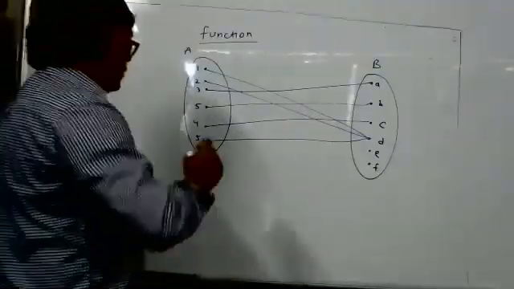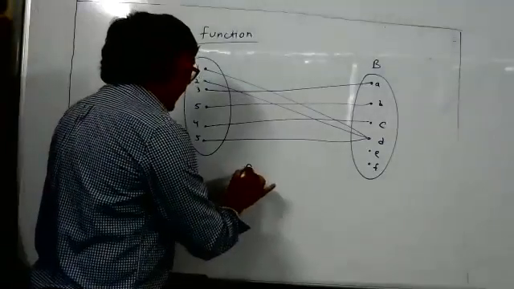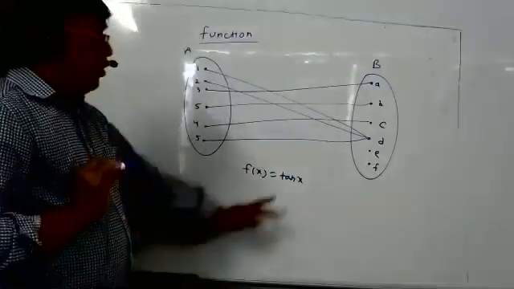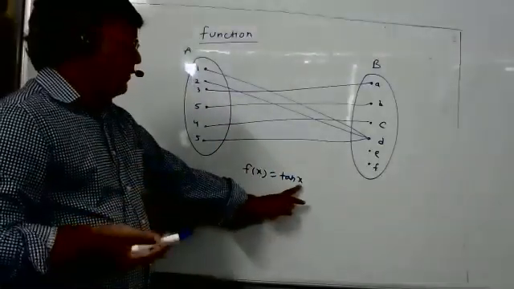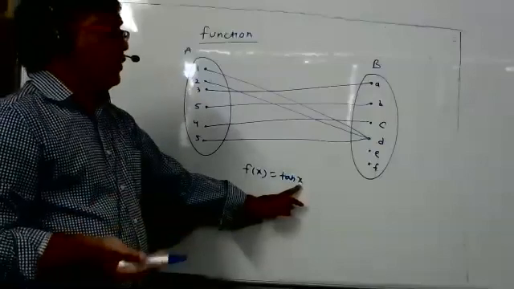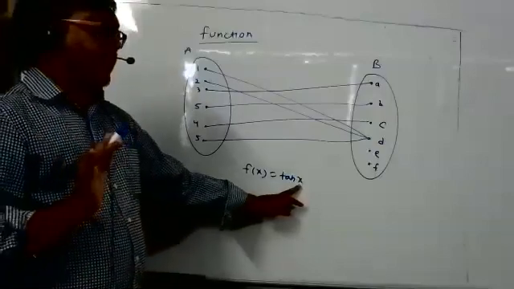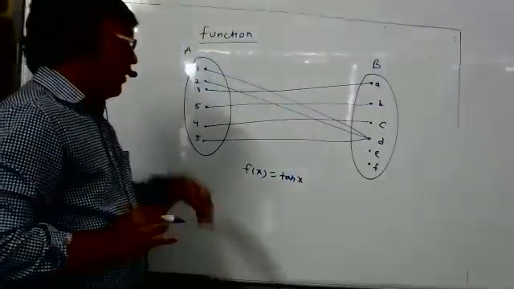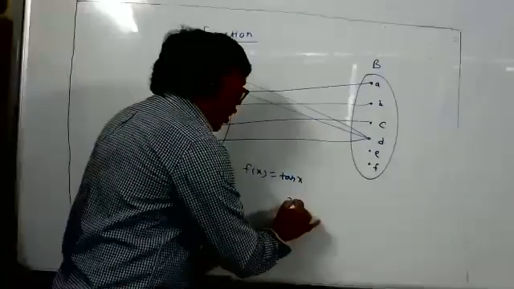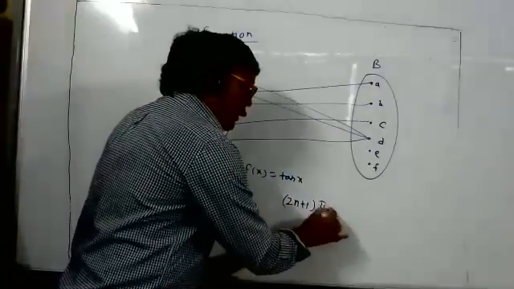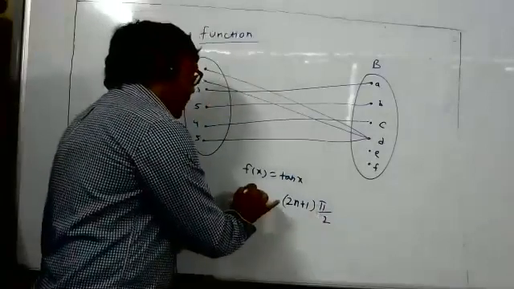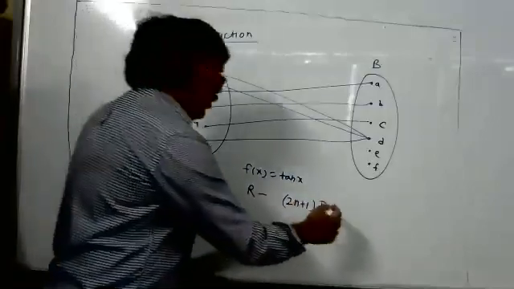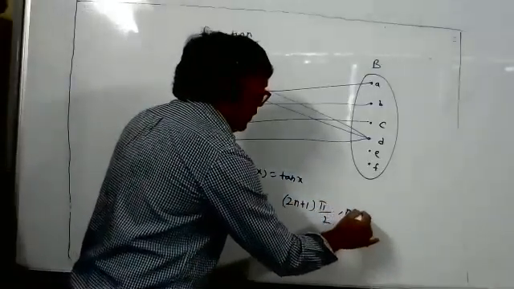Like if I say, suppose the function is f(x) = tan x. Now for what values of x does the function take a definite value? So you will say all values of x. The problem comes only when the function becomes infinity or minus infinity. What are those values? Those values are odd multiples of pi by 2. So tan x is defined for all real numbers except these values of x. So the answer is R minus {(2n+1)pi/2}, n belongs to integers.